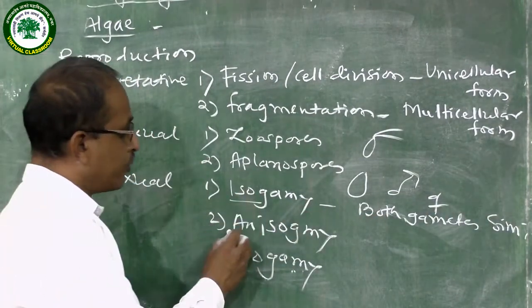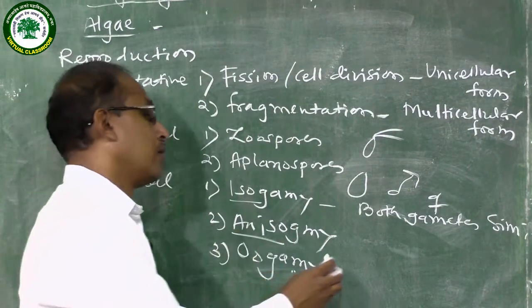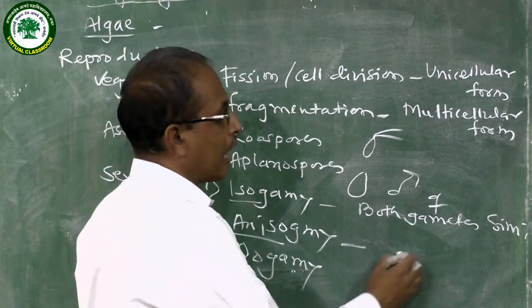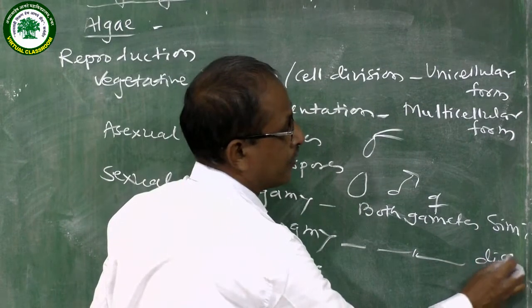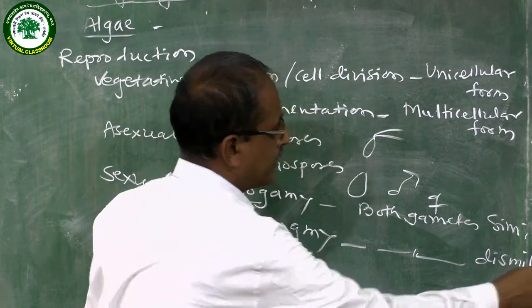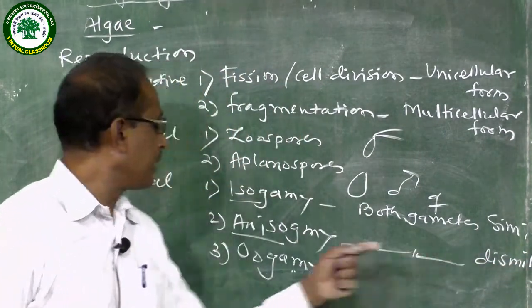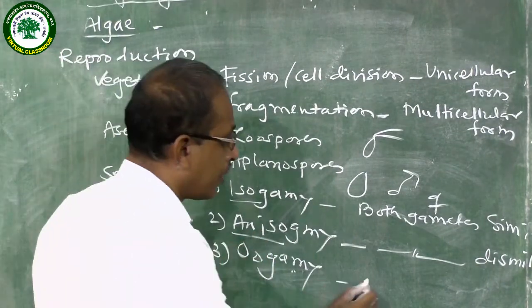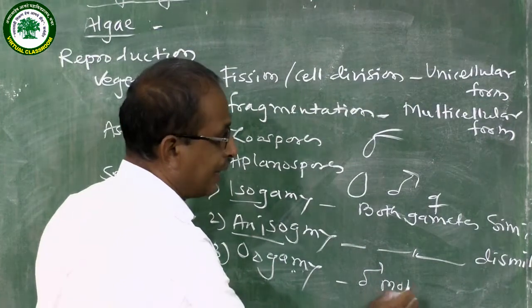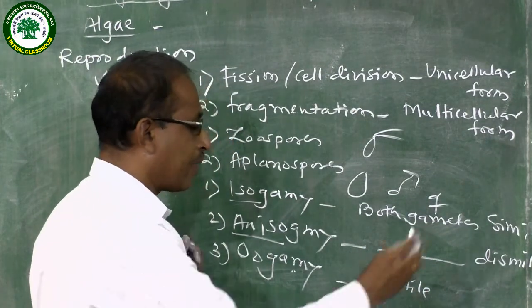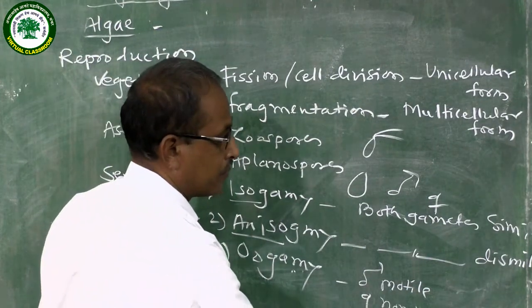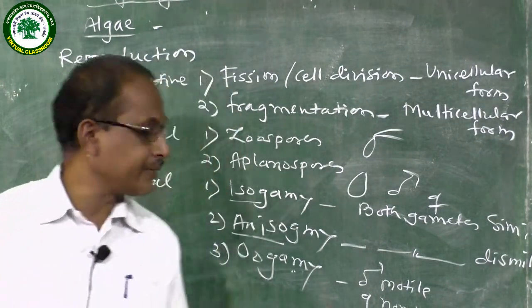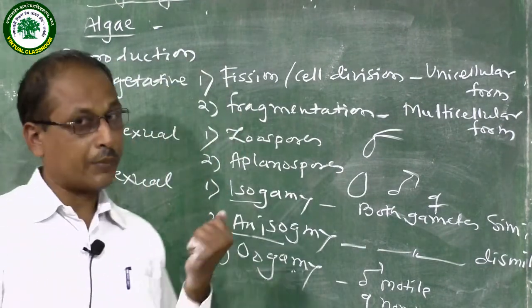Anisogamy means dissimilar. Here both gametes are dissimilar, and fusion takes place between such dissimilar gametes, called anisogamy. While in oogamy, the male gamete is motile and the female gamete is non-motile. Fusion takes place, that is called oogamy.